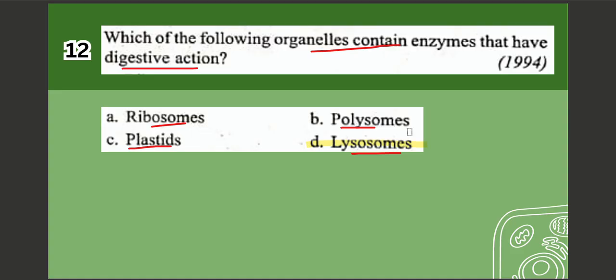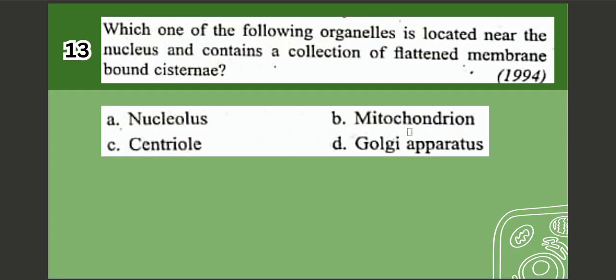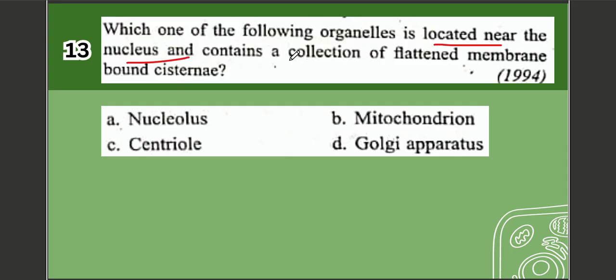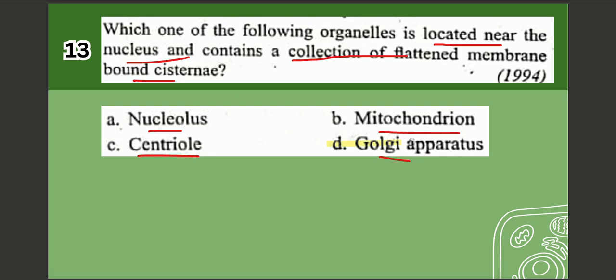Next question, question number 13. Which one of the following organelles is located near the nucleus and contains a collection of flattened membrane bound cisternae? Options are A. Nucleolus, B. Mitochondria, C. Centriole, D. Golgi apparatus. The correct option is option number D, which is Golgi apparatus.